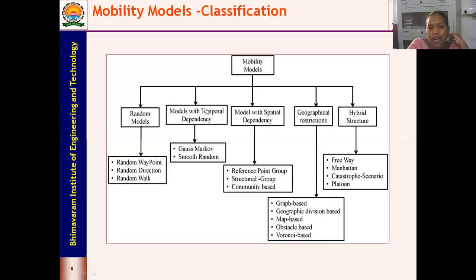So this first part I'll be dealing with. In models with spatial dependency, we have reference point groups. For geographical restrictions, it's based on graph-based or map-based, obstacle-based or Voronoi-based. And for hybrid structure, we have free space. I said in hybrid structure you'll have a planned structure, so it will be either a freeway or Manhattan way or a catastrophic scenario, anything. So these are the basic classifications of the mobility models.